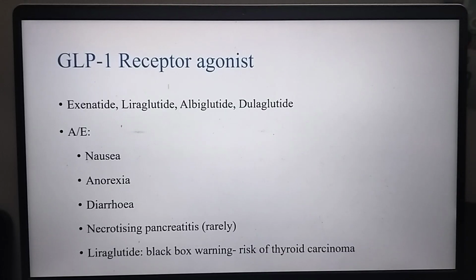Now, GLP-1 receptor agonists: exenatide, liraglutide, albiglutide and dulaglutide.